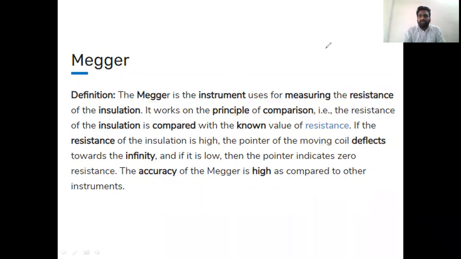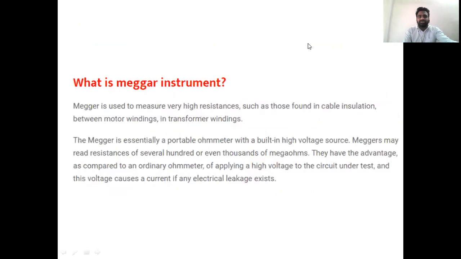So this is the definition of Megger. But how does a Megger operate? What is meant by a Megger instrument, and what is its main purpose?